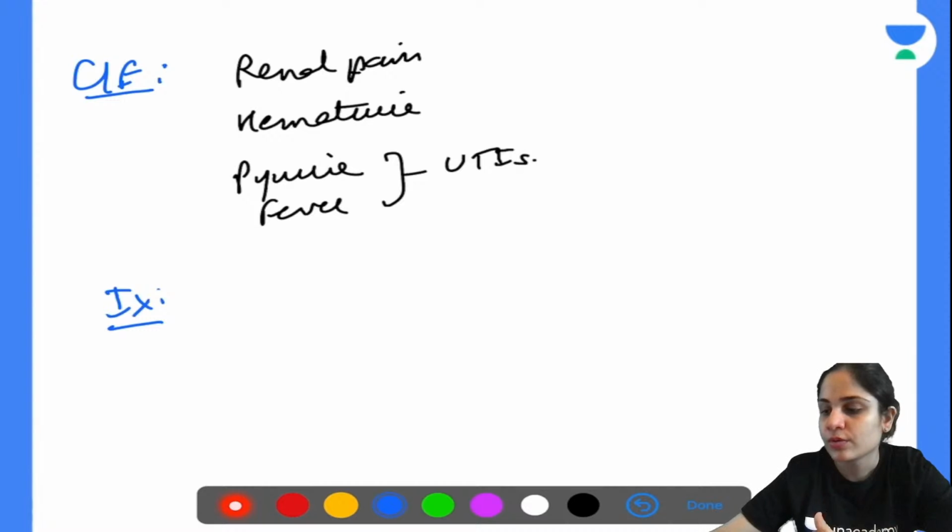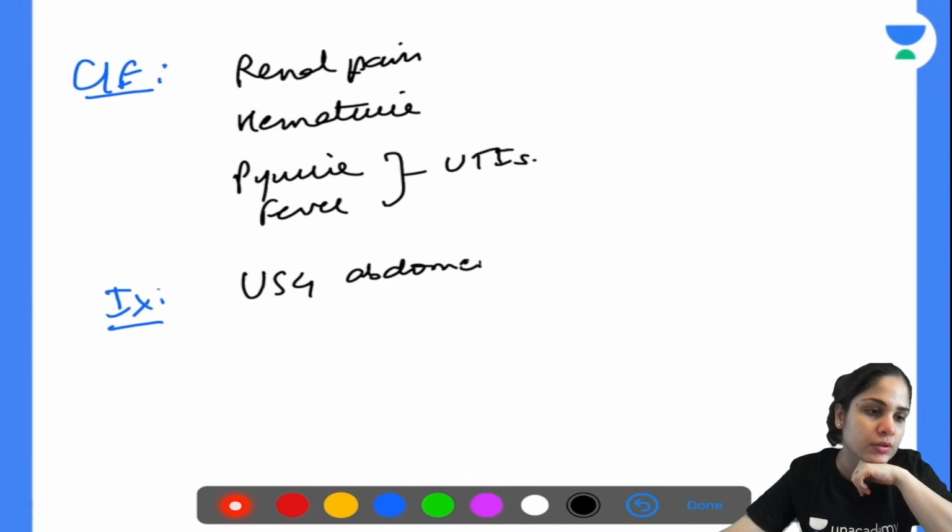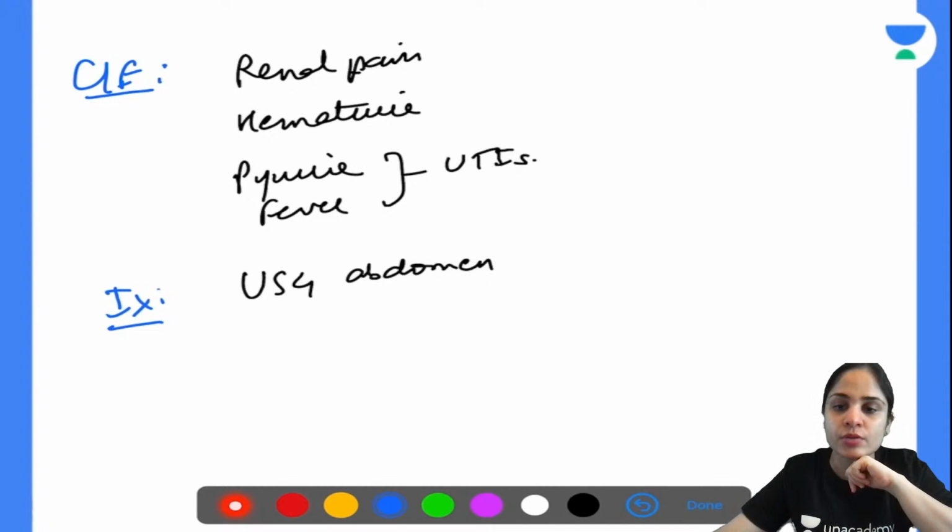Okay, so remember, ultrasound abdomen is one of the best investigations that you can do for finding a stone. Now, why specifically ultrasound abdomen? Even if you do an X-ray, you will be able to see a stone, correct? But most of your stones, 90% are radio opaque, but 10% of them are radiolucent. So the radiolucent stones that are there, you will not be able to see them on X-ray.